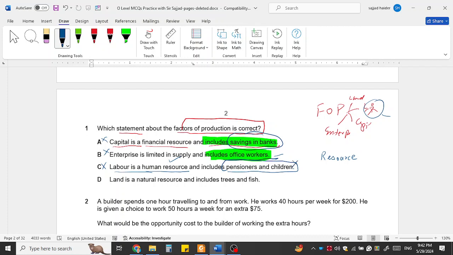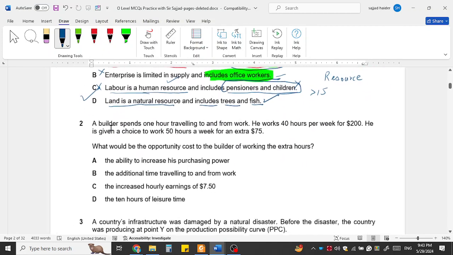Children under 15 years are also not considered part of the labor force, so C is not right. Land is the natural resources and includes trees and fish, yes, all the natural resources. So D is the right option in question number 1.